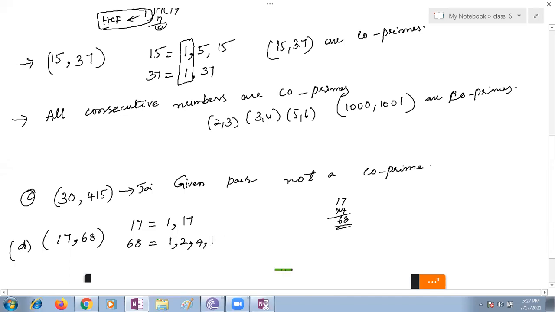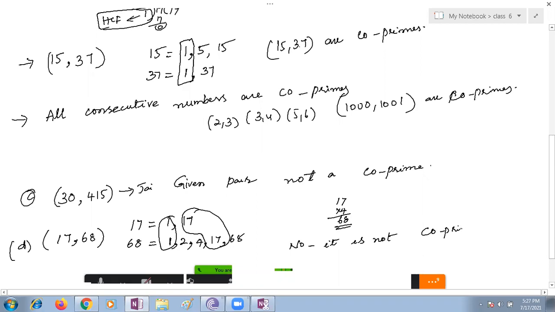That's why you need a table. So here both 17 and 68 are divisible by 17. Now what are the common factors here? 17 is also a common factor. Is it co-prime, Sudisha? No, ma'am. It is not co-prime, because 17 is a common factor.